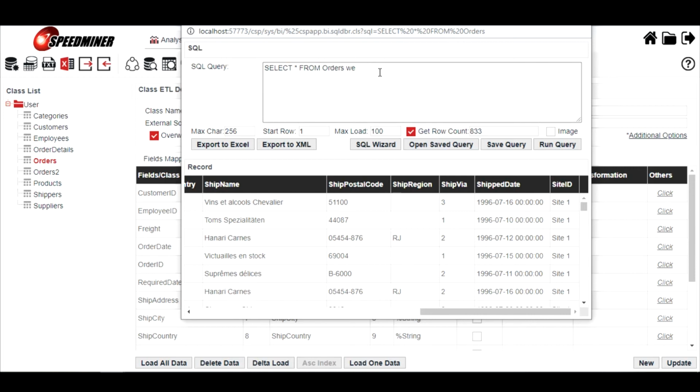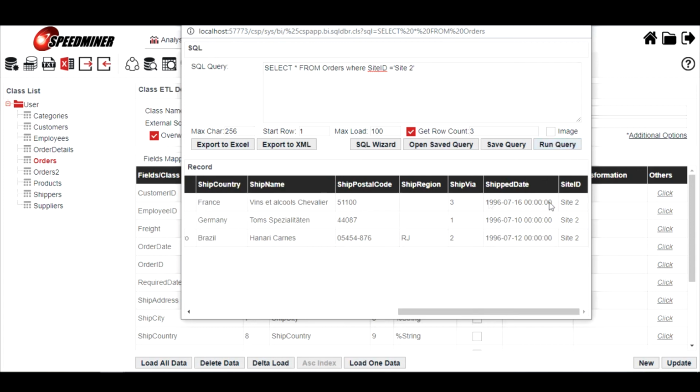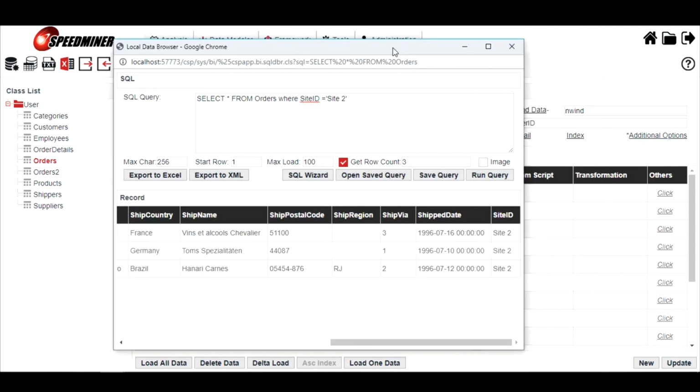To verify whether these 3 records come from the right site, we can use the site ID, which is generated in the last column after you add the multi-site. Set site ID equal to site 2. Okay, there are 3 records from site 2. That is all for configuring multi-sites.